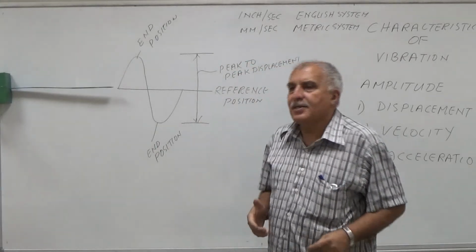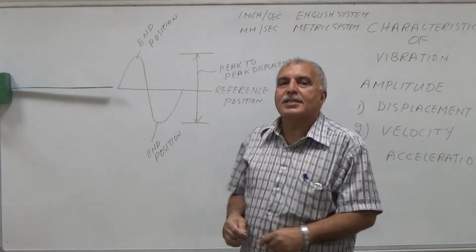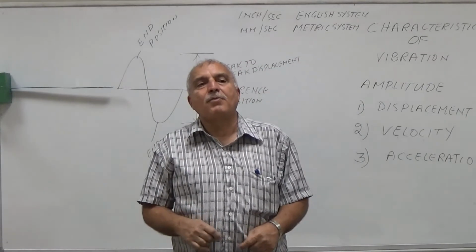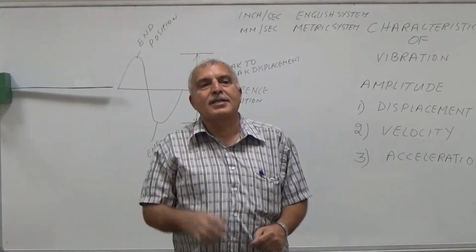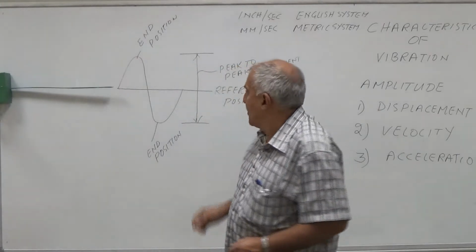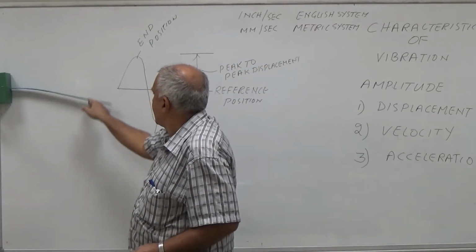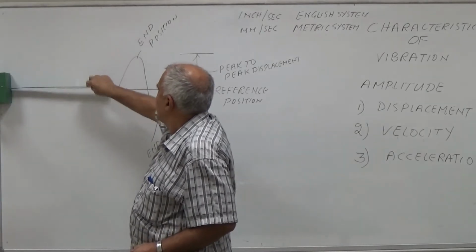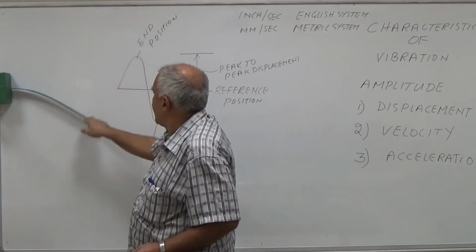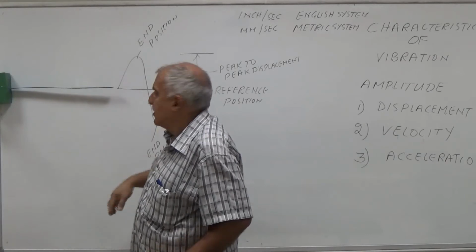What is frequency? Frequency is the number of vibrations in 1 second or in 1 minute. You can see here that this is one vibration. It goes up, it goes down, and then it comes back to the same position.